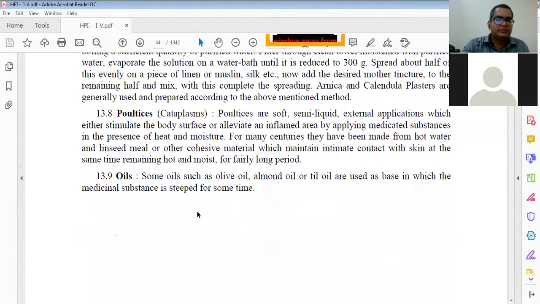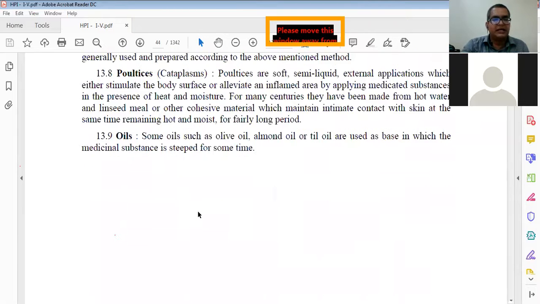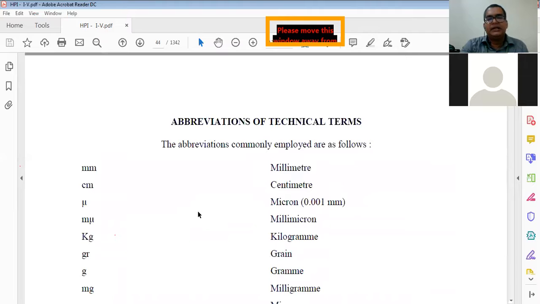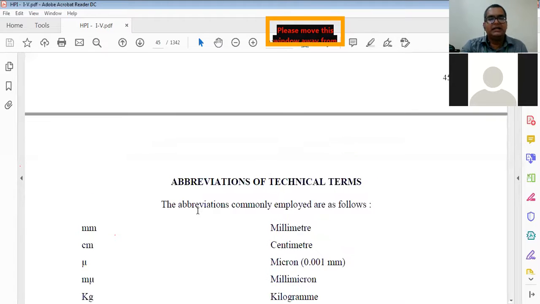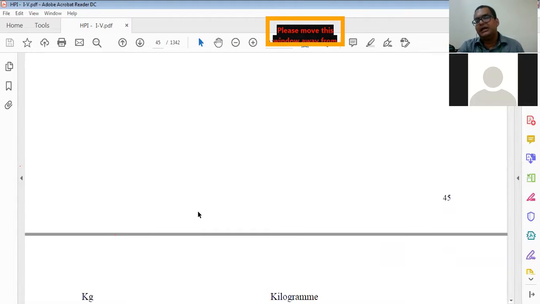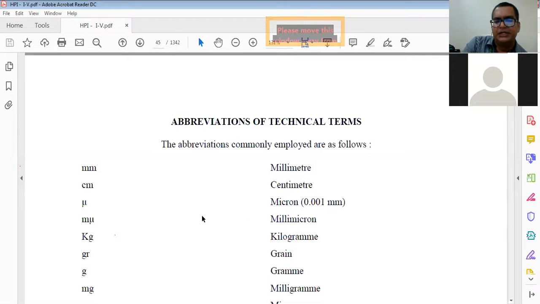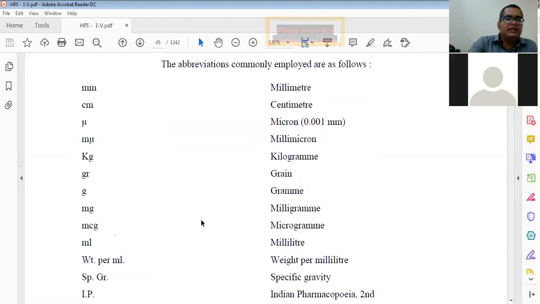Then pulses are there. Then oils are there. Then different abbreviations and technical terms are given. That is a different thing and not so important. I told you these abbreviations are mainly useful when you are doing practice, or when your pharmacist has to know all these things.